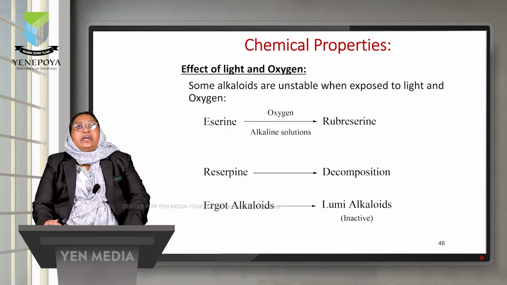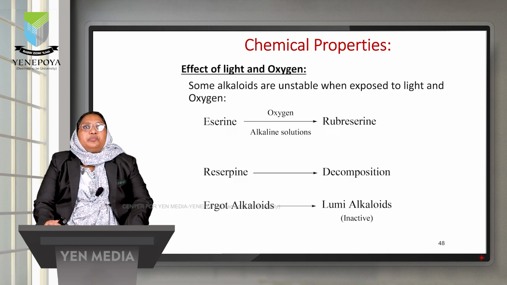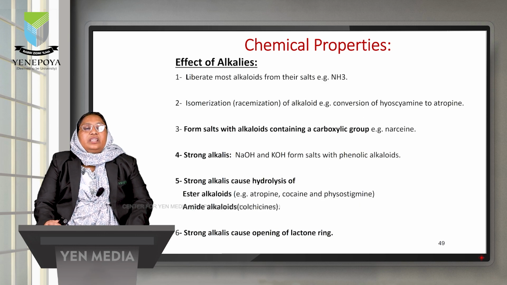There is an effect of light and oxygen also in the chemical properties, because alkaloids can become unstable when we expose them to light and oxygen. For example, some alkaloids can get converted to other forms, reserpine can completely get decomposed, and ergot alkaloids can become inactive. Different types of alkalis can also have an effect.